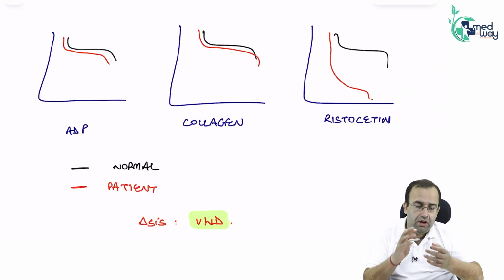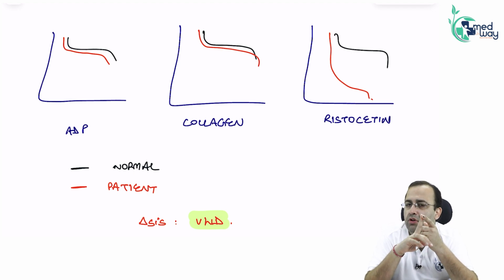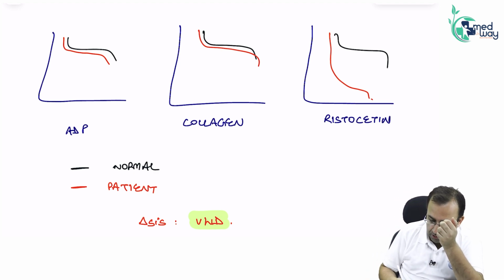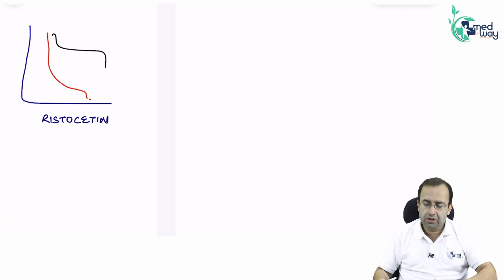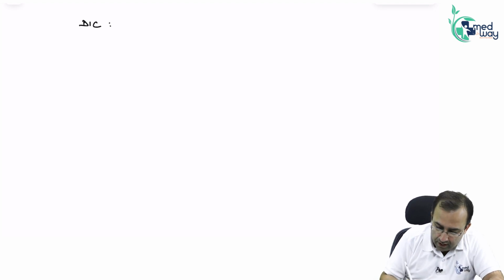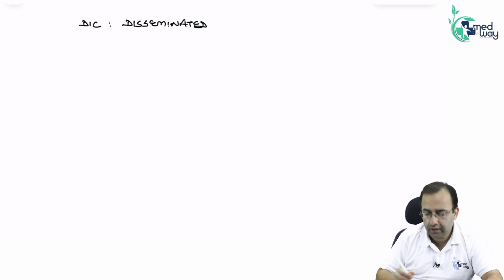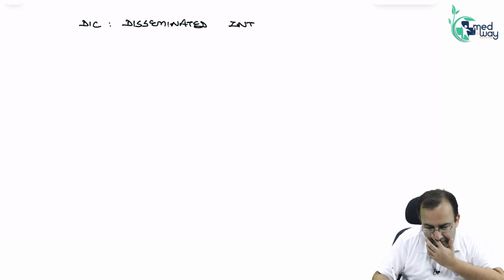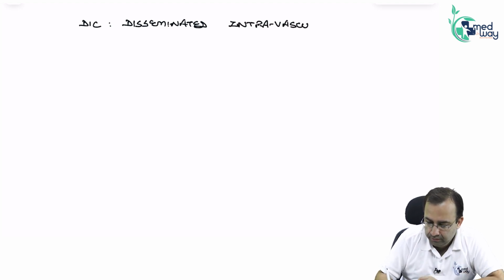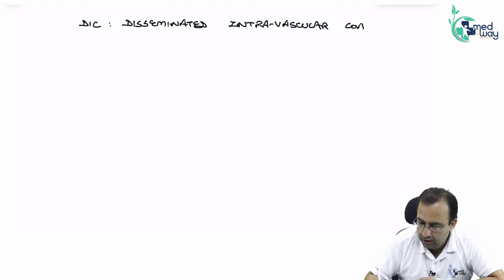So we are done with ITP, immune thrombocytopenic purpura, and von Willebrand disease. Lastly, this gets us to our absolute last topic in bleeding disorders, that is DIC, disseminated intravascular coagulation.